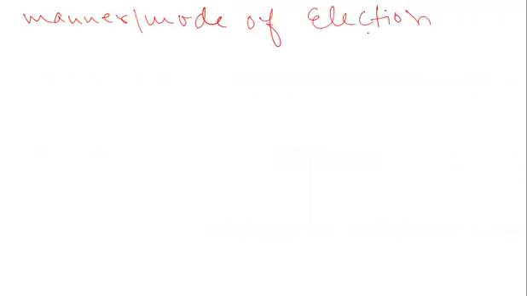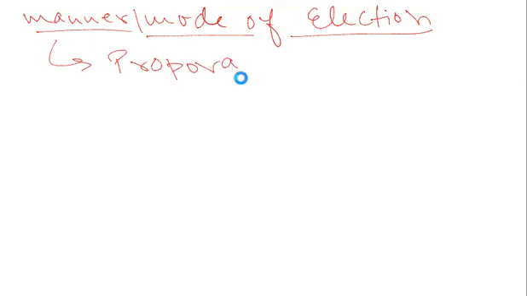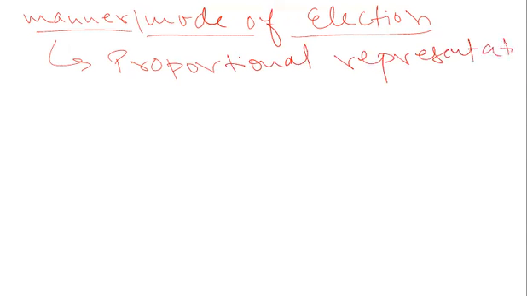Manner or mode of election. What is the manner of election to the Rajya Sabha? The manner of election to the Rajya Sabha is the proportional representation system.